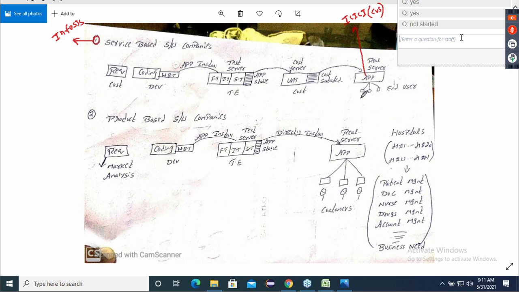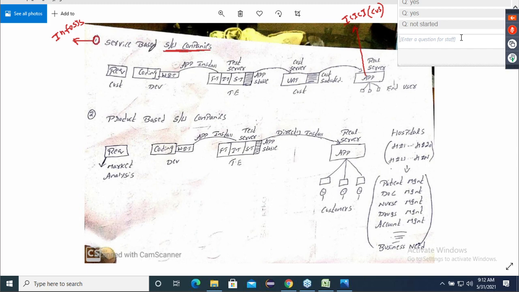Okay, guys. So compulsorily, once Infosys develops this application, it hands over the application as well as the code to the customer. Everything is handed over and Infosys cannot sell this application to anyone else. Now, any software company which works in this fashion waits for the customer to give the requirement. Once the requirement is given, they start coding, they start testing, and then it is handed over to the customer.